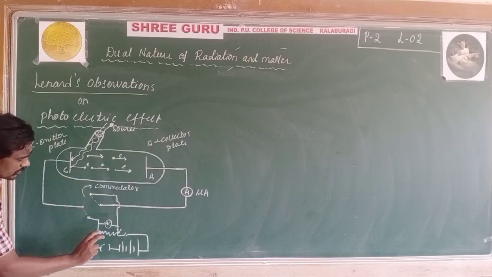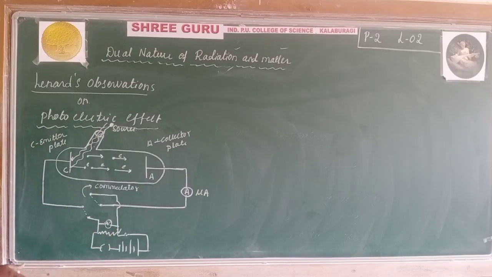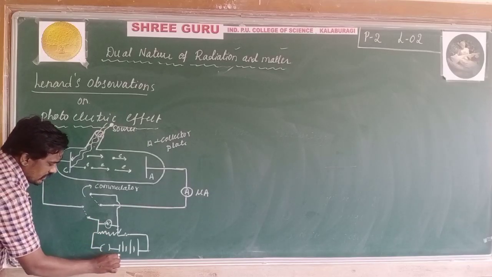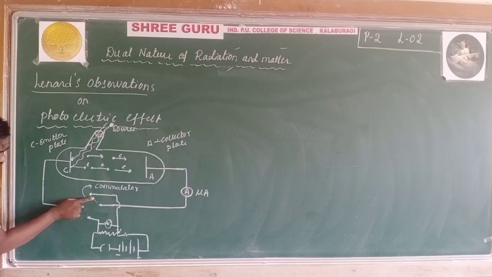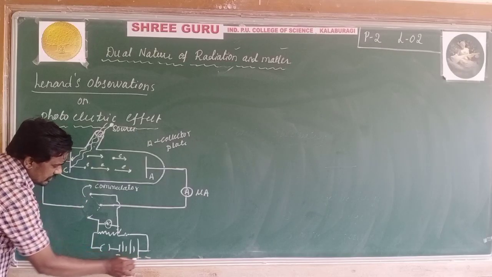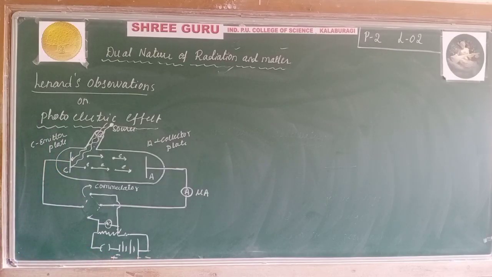The potential difference can be varied. Initially this is negative and positive. If the commutator is changed like this, it becomes negative and it becomes positive.